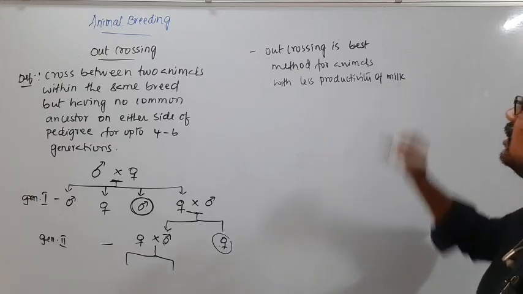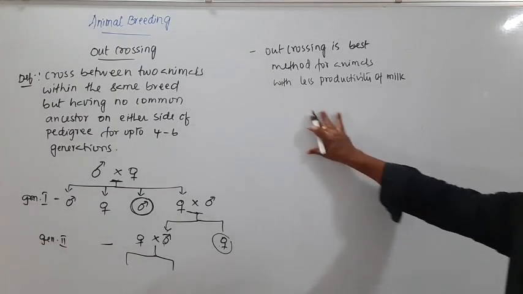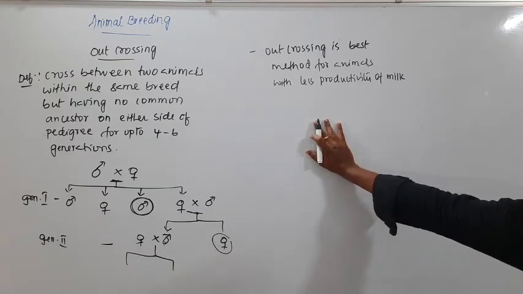By doing this, you can increase the productivity of milk in the offspring. So this is outcrossing.